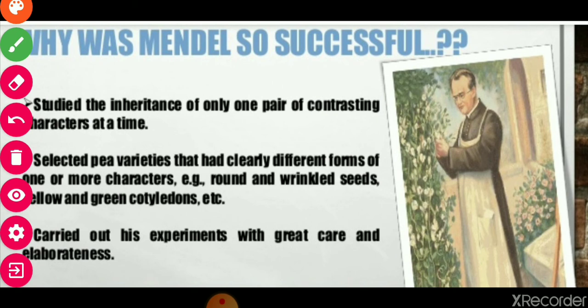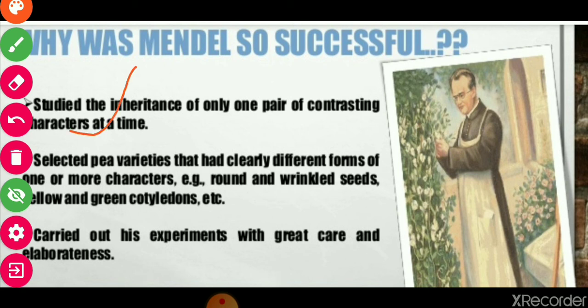So now, why was Mendel so successful? As you see, why was Mendel so successful in his experiments? There were reasons. Number 1, he studied the inheritance of only one pair of contrasting characters at a time. Means he took only one trait at one time and collected data.